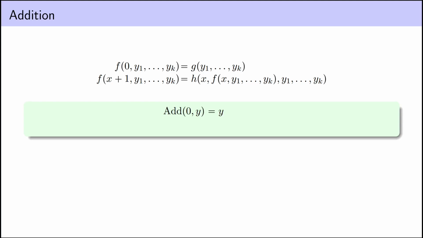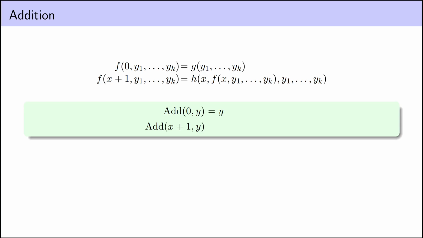It's important that this be some primitive recursive function of the remaining parameters, right? In our definition, we had g of, well, in this case, there's only one y. So it's going to be g of y, where g has to be a function that we've already shown is primitive recursive. But of course, the identity function is one of our basic primitive recursive functions, so we're okay.